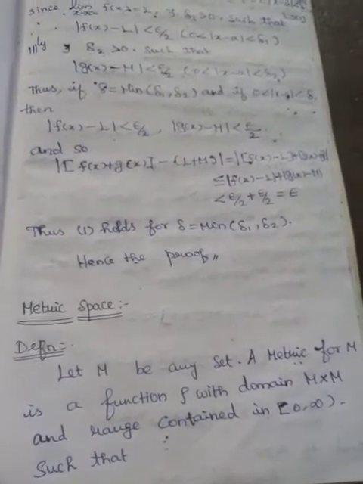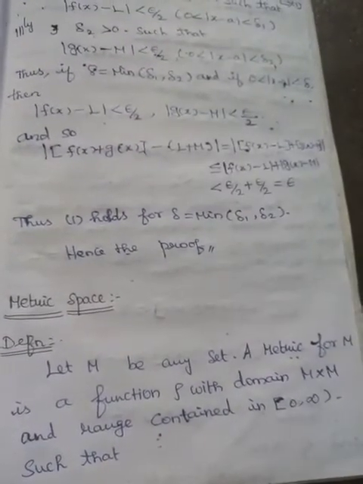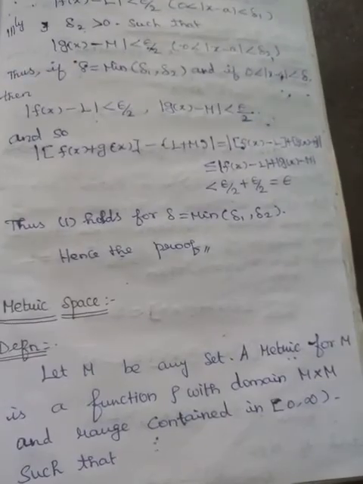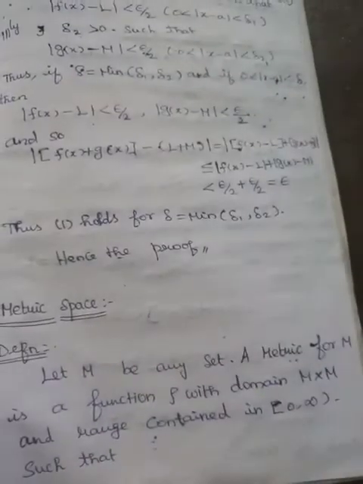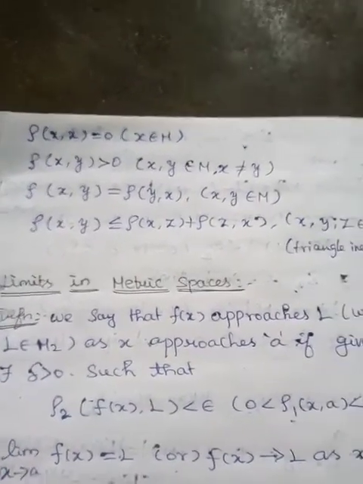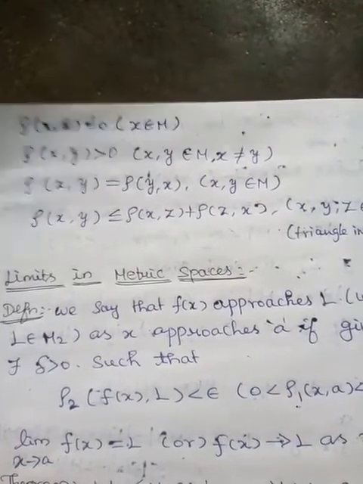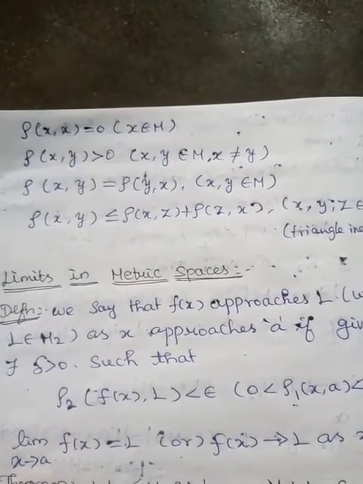A metric for a set M is a function rho with domain M cross M and range contained in the closed-open interval 0 to infinity such that: First condition, rho of x comma x equals 0, x belongs to M. Second condition, rho of x comma y is greater than 0, x comma y belongs to M, x is not equal to y.